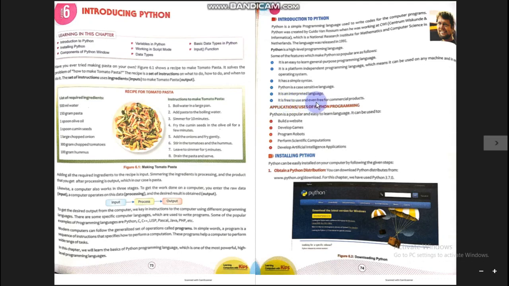It is free to use and even free for commercial products. Yes, there is no need to register. You can download it free of cost. It is a very small file, hardly 24-25 MB. You can download it easily and it is free of cost, which means no price is required to purchase it.